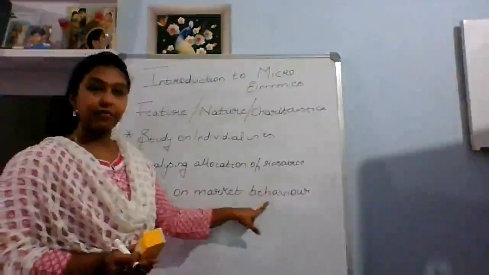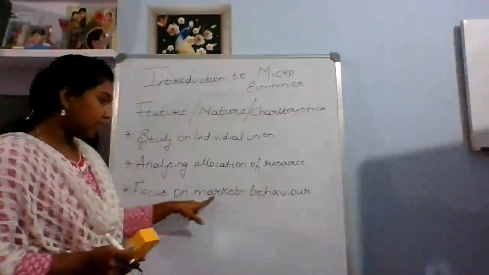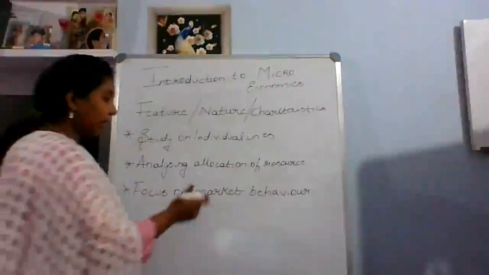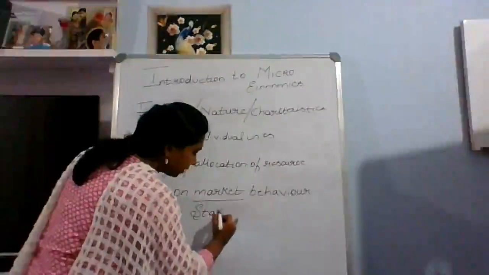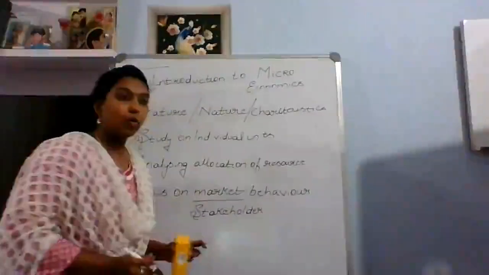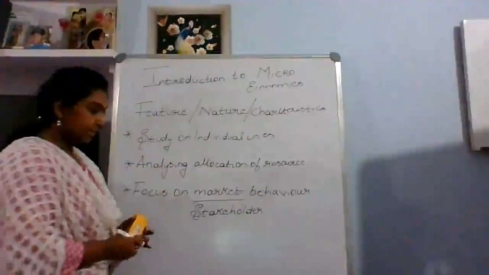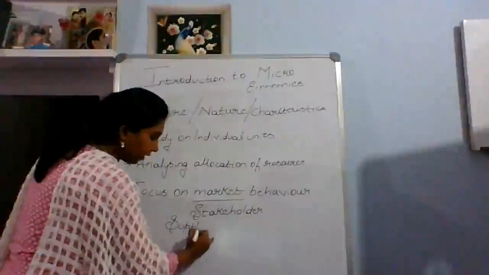Market behavior is nothing but understanding and studying your market, because the market consists of your stakeholders. Who are the stakeholders? Stakeholders consist of suppliers, the ones who supply the raw materials to you.